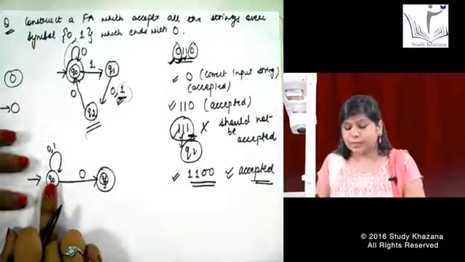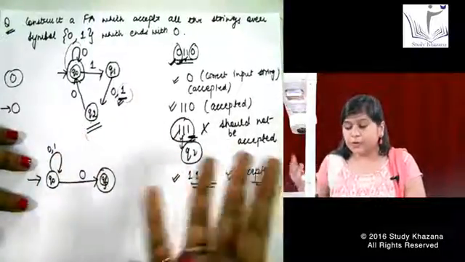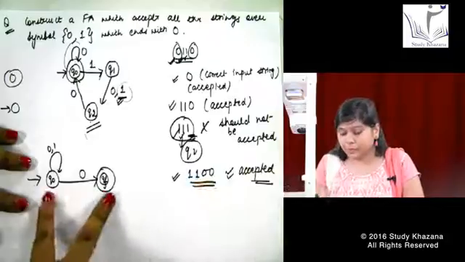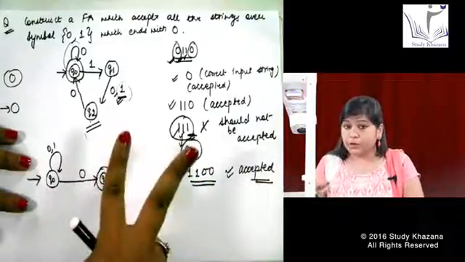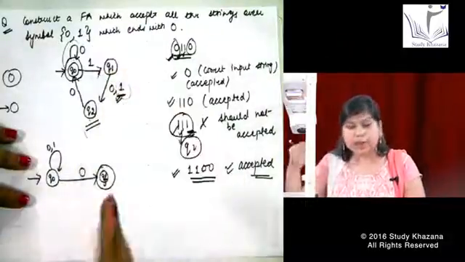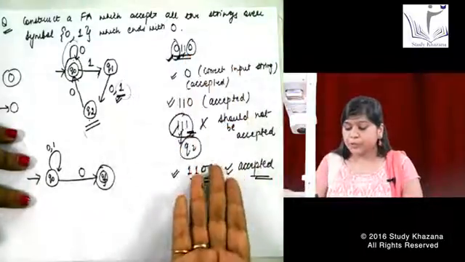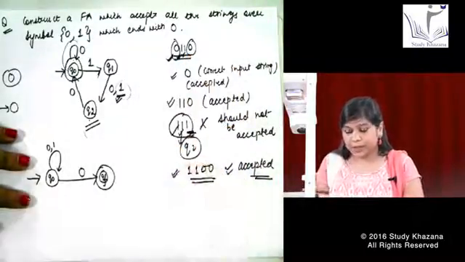I hope this is very simple, but when you are making a machine for the first time, you can face a little bit of problem making it with only 2 states. So first make a machine with 3 states, and then you can convert it to a lower number of states. Let us try to check these inputs in this machine.